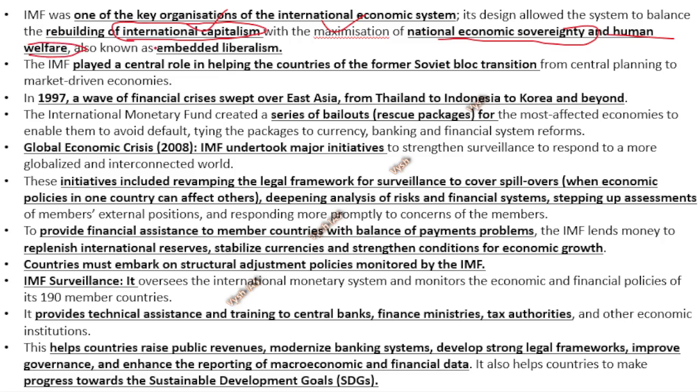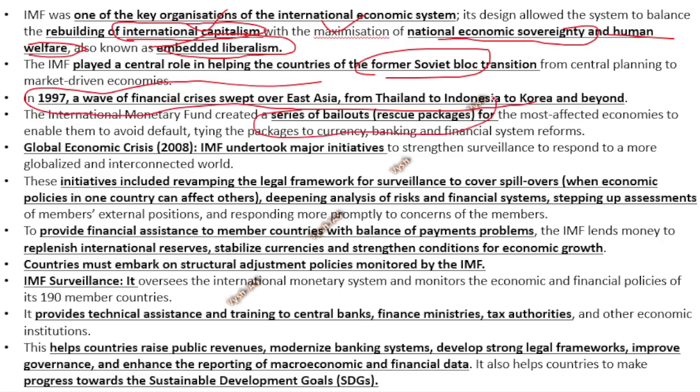And this concept is called embedded liberalism, where capitalism and welfare go together hand in hand. Now the IMF plays a central role in all these things. Whenever there was the Soviet Union problem, or the Asian crisis in 1997, when Thailand, Indonesia and Korea all suffered, a lot of bailout and rescue packages were done at that time too.